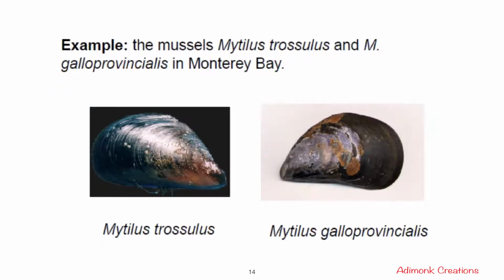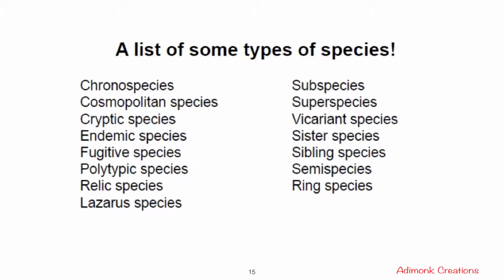For example, the mussels Mytilus trossulus and Mytilus galloprovincialis in Monterey Bay. These two different types of mussels look the same morphologically, but only when we study their genetic information do we find there is a difference between the two, and these are two different species. People have also formed different types of species, and here is a list of some different types of species that have been named so far. Some are chronospecies, cosmopolitan species, cryptic species, endemic species, and so on and so forth.